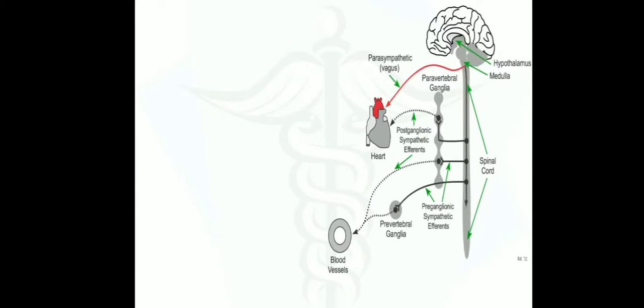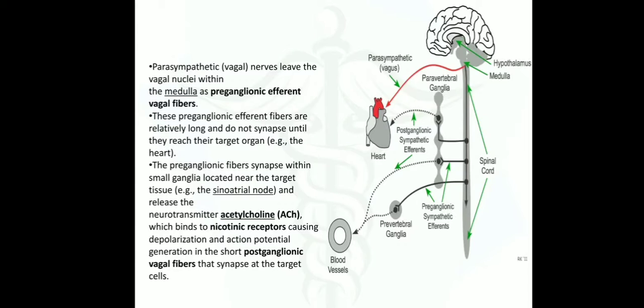Let's understand this pathway in detail. Parasympathetic or vagal nerves leave the vagal nuclei within the medulla as preganglionic efferent vagal fibers. These preganglionic efferent fibers are relatively long and do not synapse until they reach their target organ. The preganglionic fibers synapse within the small ganglia located near the target tissue and release the neurotransmitter acetylcholine, which binds to nicotinic receptors, causing depolarization and action potential generation in the short postganglionic vagal fiber that synapse at the target cells.